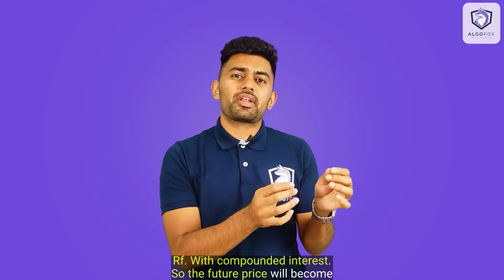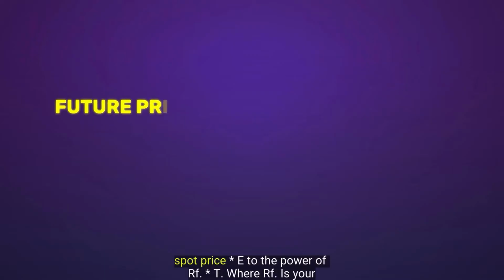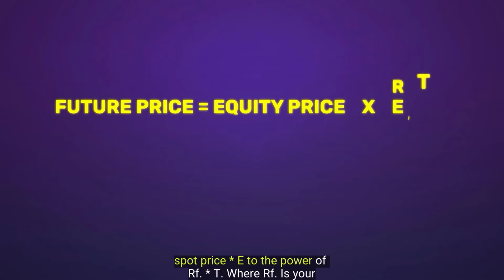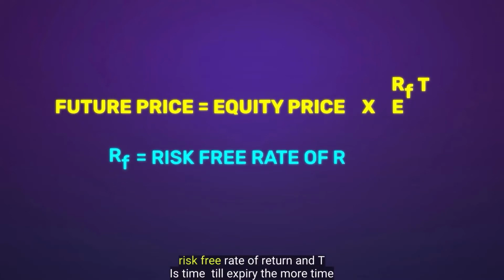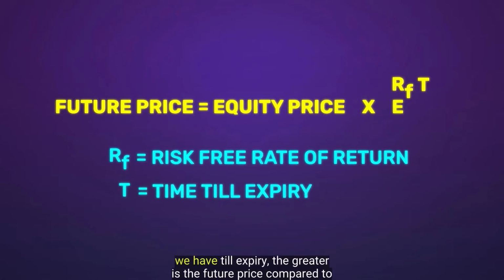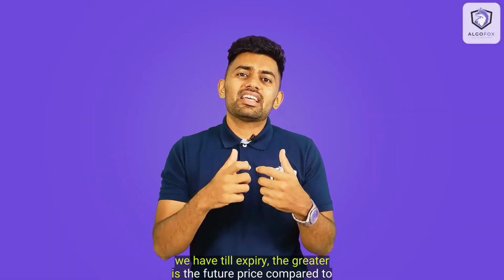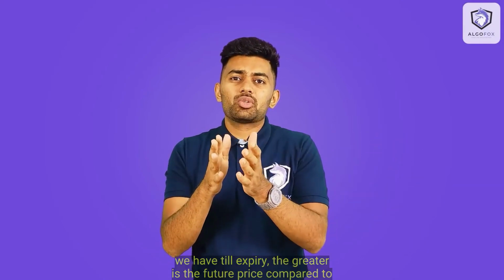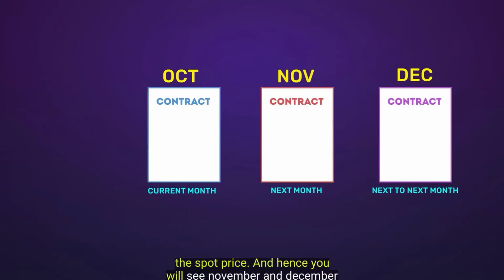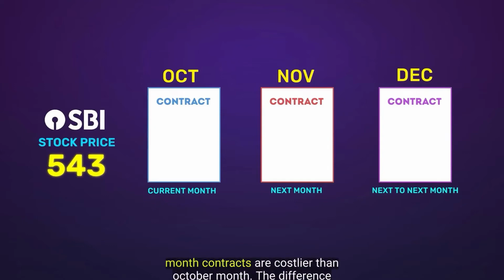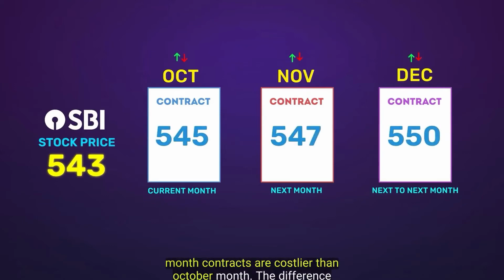So the future price will become spot price times e to the power of RF times T, where RF is your risk-free rate of return and T is time till expiry. The more time we have till expiry, the greater is the future price compared to the spot price, and hence you will see November and December month contracts are costlier than October month.